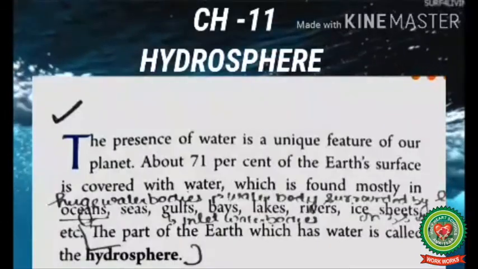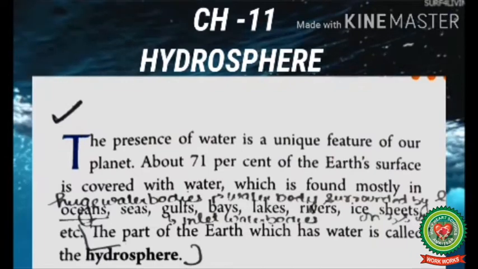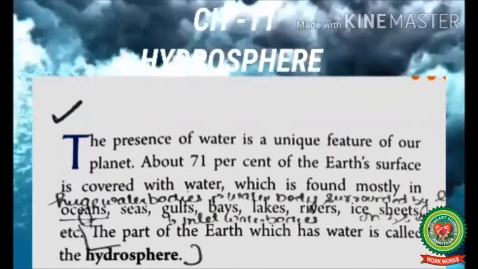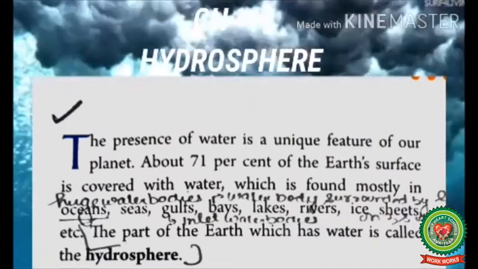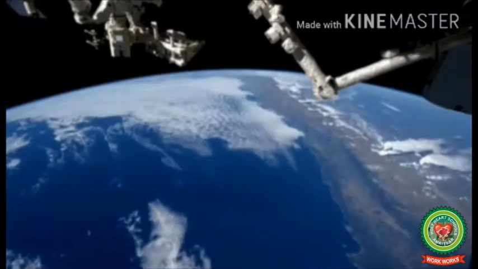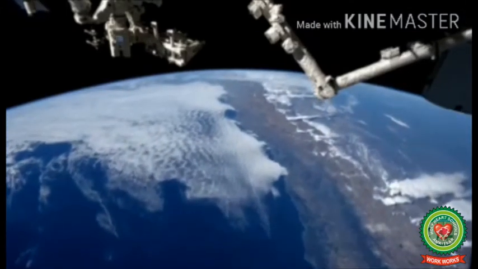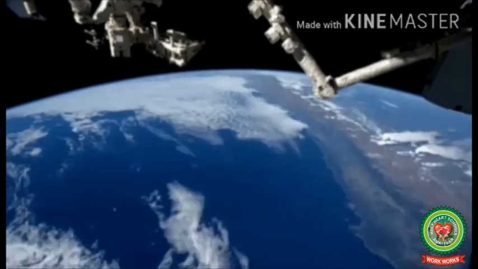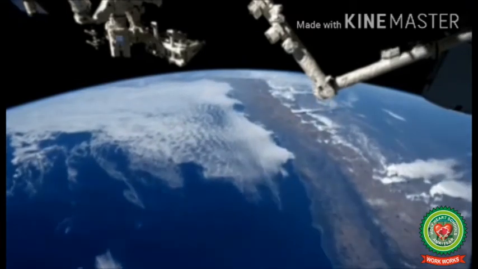Now students, please open up your chapter number 11, Hydrosphere, page 79. But before we start with today's topic, let's have a brief about the topics. If we view planet Earth from space, it looks blue as major part of the Earth's surface is covered with water. And this is the reason why Earth is known as a watery planet or blue planet.